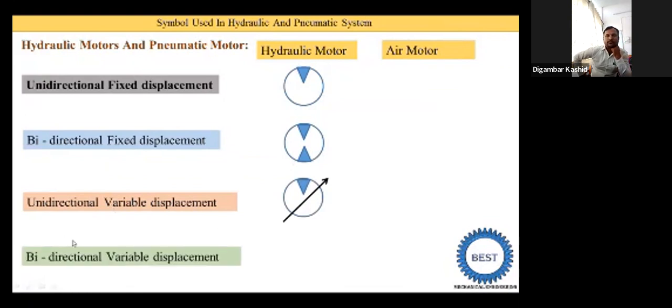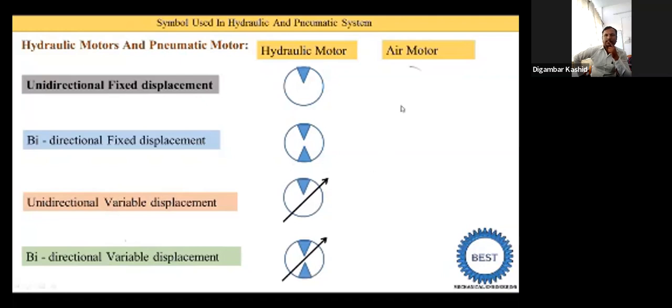Next one is the bidirectional variable displacement pump. We draw one circle. Inside the circle how many triangles do we need to draw? Two triangles. Why? Because it is bidirectional. So we draw two triangles, and since variable displacement comes in, you need to draw one arrow line at 45 degrees.